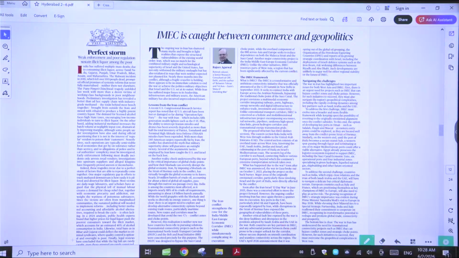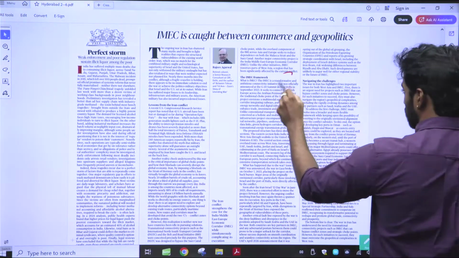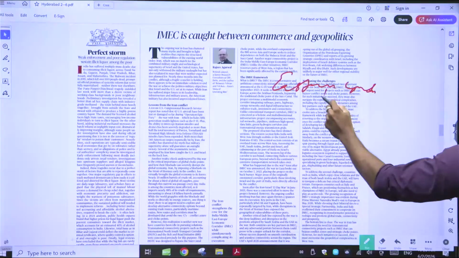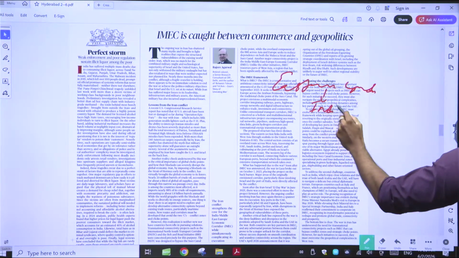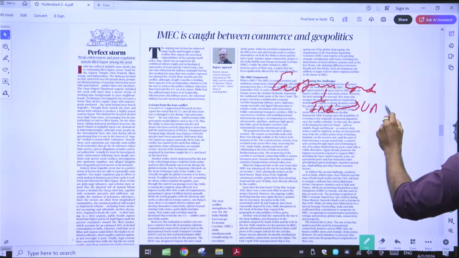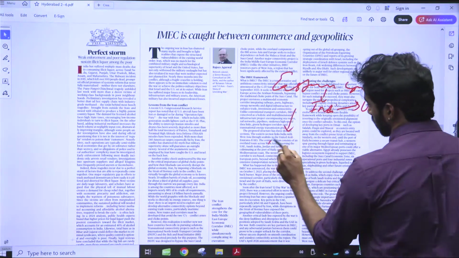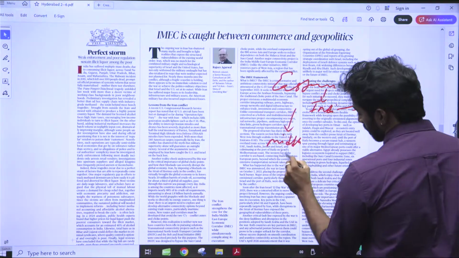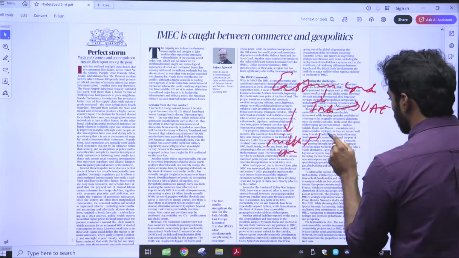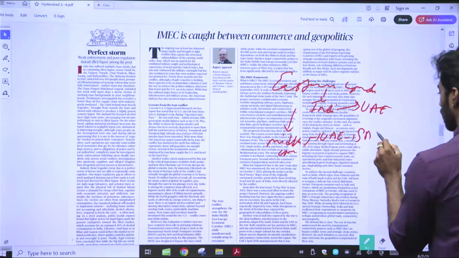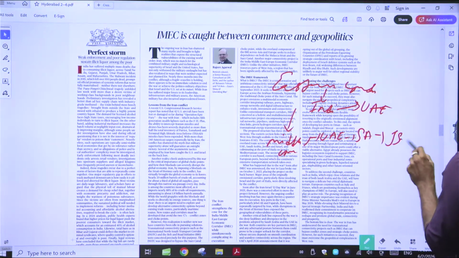Now, what are the corridors that are there? There is the Eastern Corridor, which is from India to UAE. And there is the Middle Corridor, which includes UAE to Saudi Arabia, and Saudi Arabia to Israel.